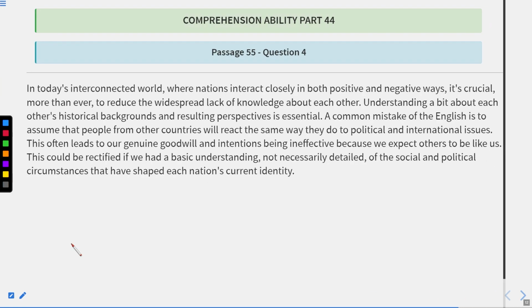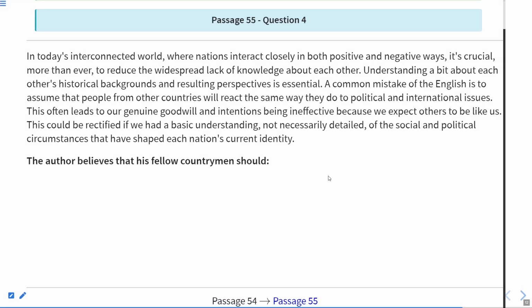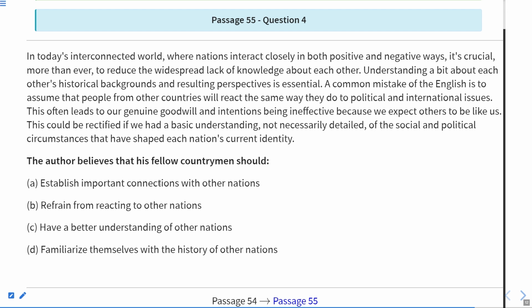Now the next question is, the author believes that his fellow countrymen should establish important connections with other nations, refrain from reacting to other nations, have a better understanding of the other nations, or familiarize themselves with the history of other nations. So according to this situation, C will be the correct answer, that is, have a better understanding of other nations.